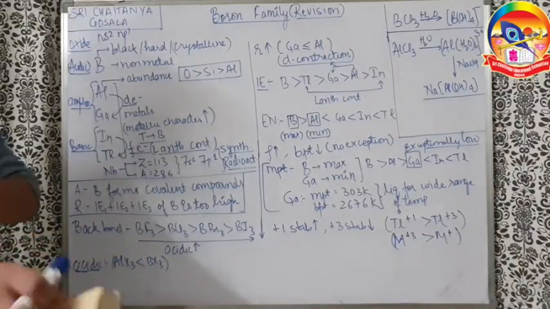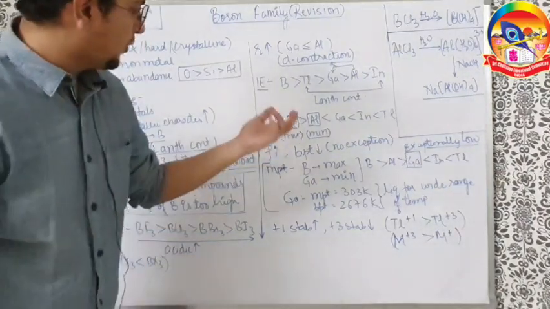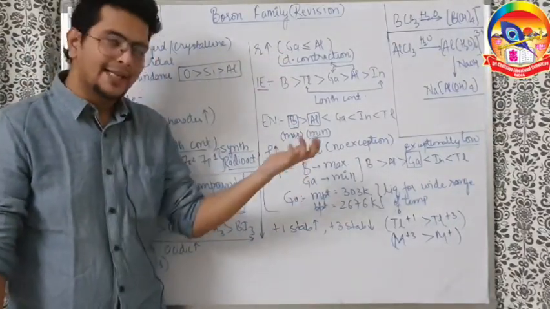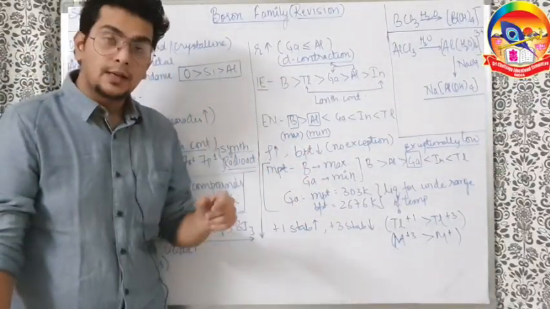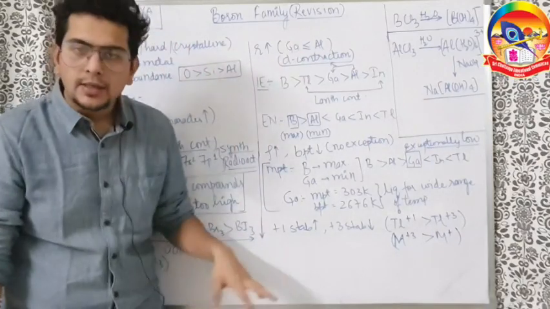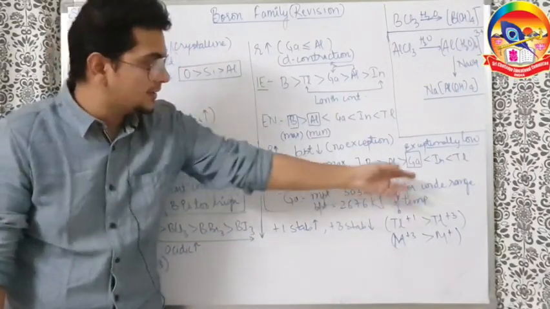So what will happen? The attraction is also very high. That's why the boiling point is higher. As you go down, the boiling point decreases. Talking about melting point, a very abrupt melting point trend is there. In fact, the main culprit here is gallium.